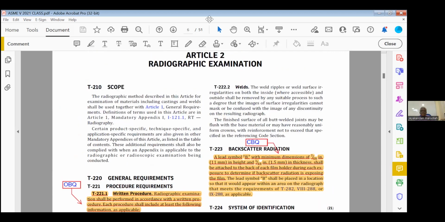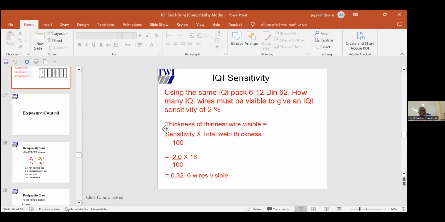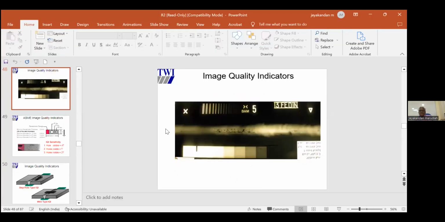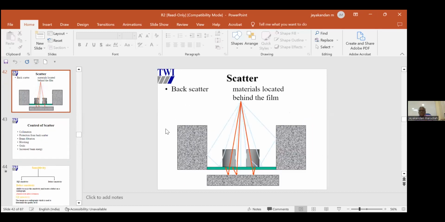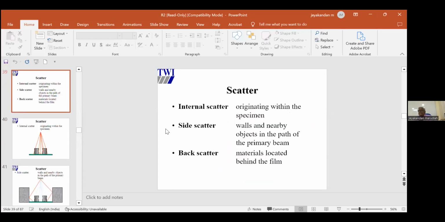Then what is meant by backscattering? See, first, what source are we using for radiography? X-rays and gamma rays here. What is the difference between X-rays and gamma rays is the origin of production, how we are producing. X-rays are generated when fast moving electrons are stopped by a target. Gamma rays come from radioisotopes. But other things are all common actually.